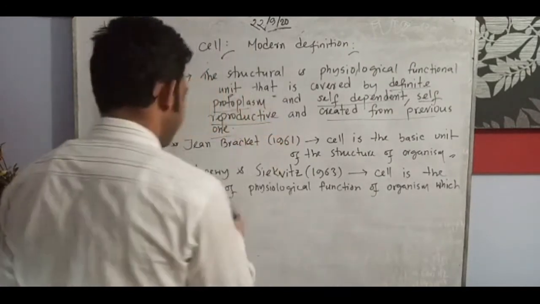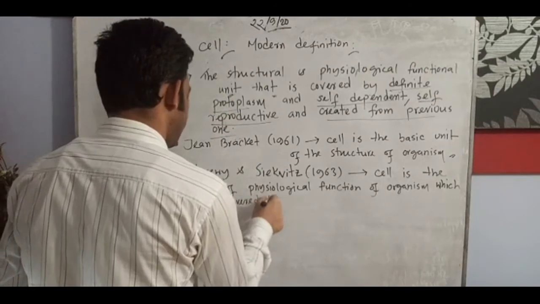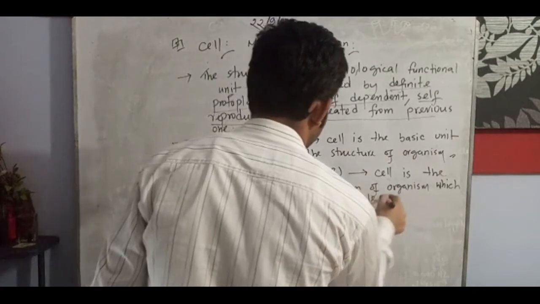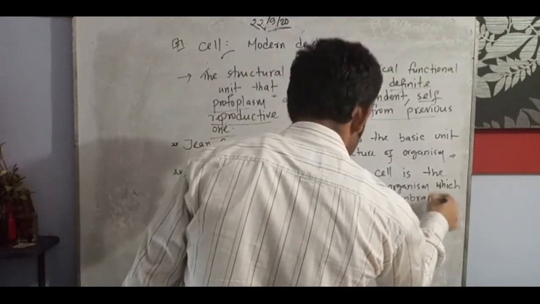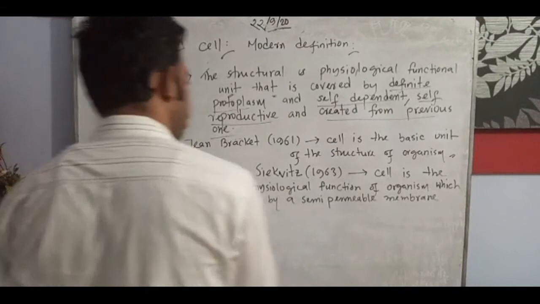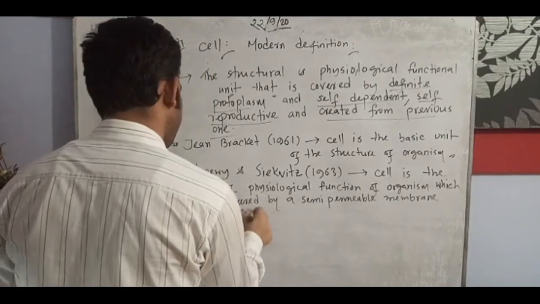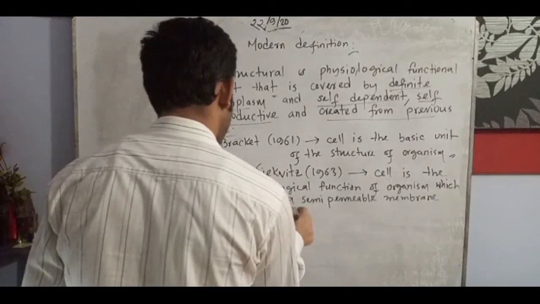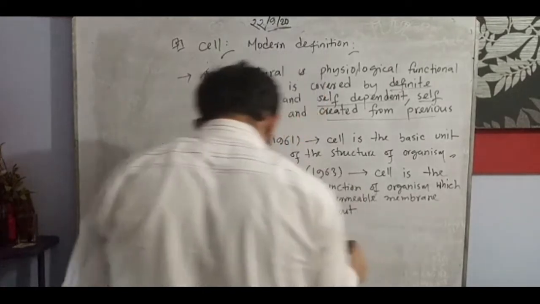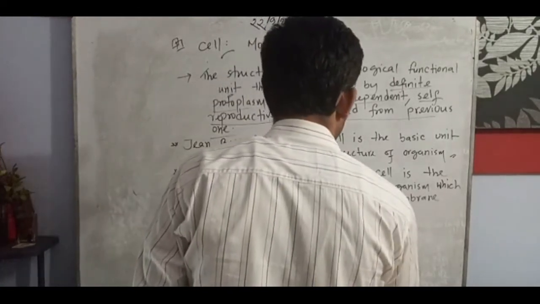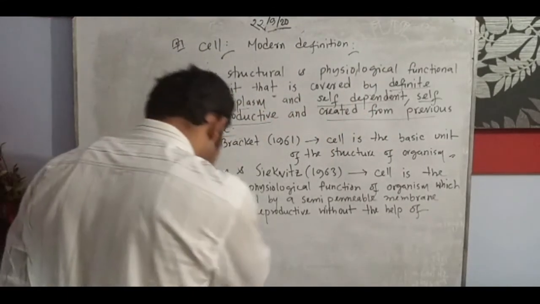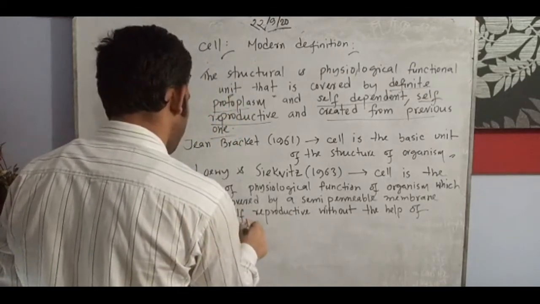Cell is the unit of physiological function of the organism, which is covered by a semi-permeable membrane and self-reproductive, without the help of another cell, without the help of an alive medium or fresh medium.